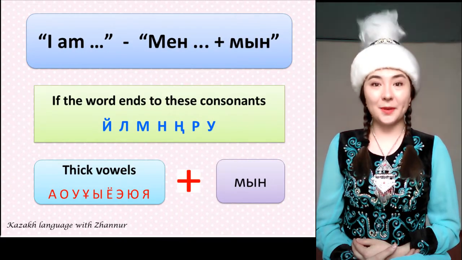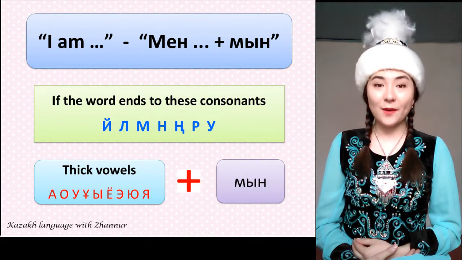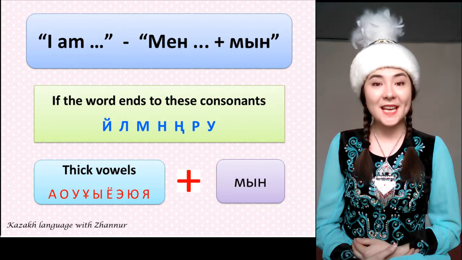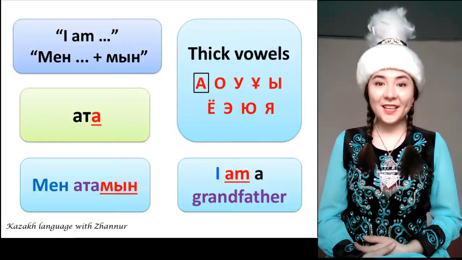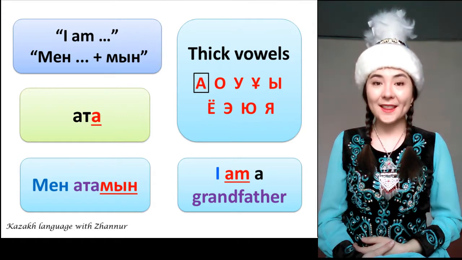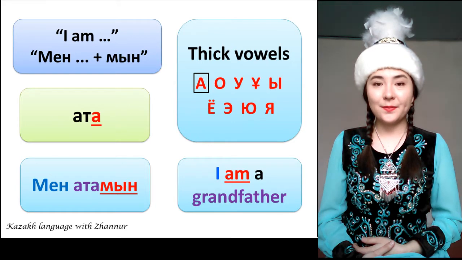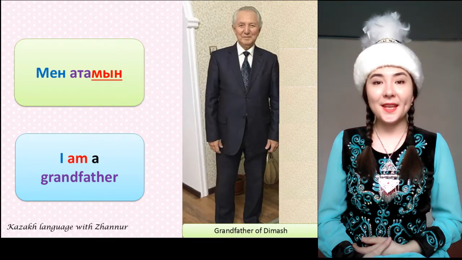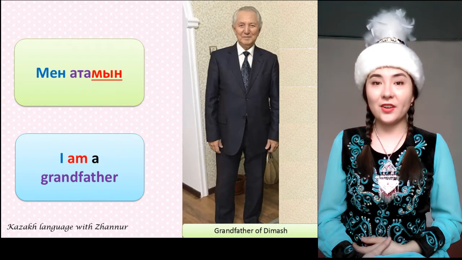Let's move to the ending mon. If the word after men, I, ends in these thick vowels or these consonants, and the vowel before the last consonant is one of these thick vowels, then we use the ending mon. Here the word ata ends in the thick vowel a, so we add mon. Men atamın. I'm a grandfather.